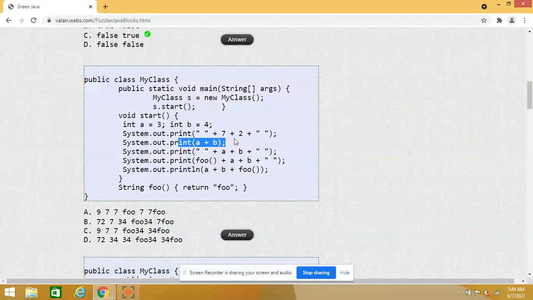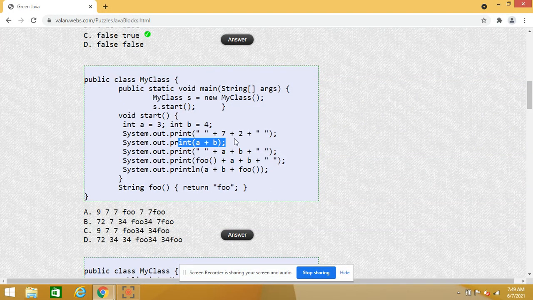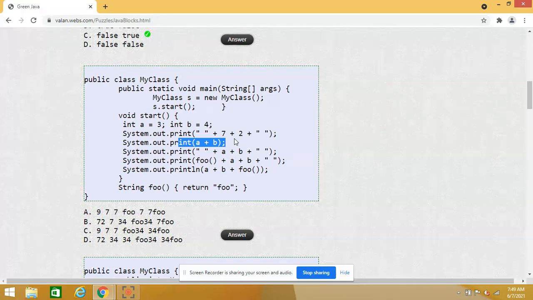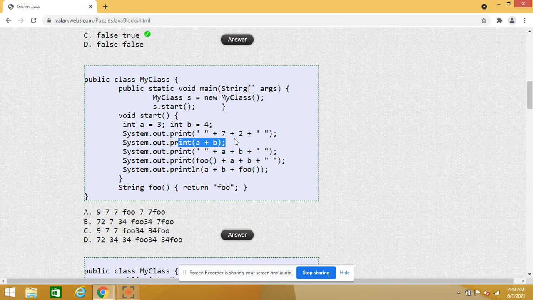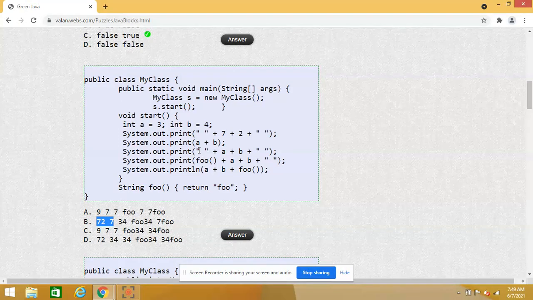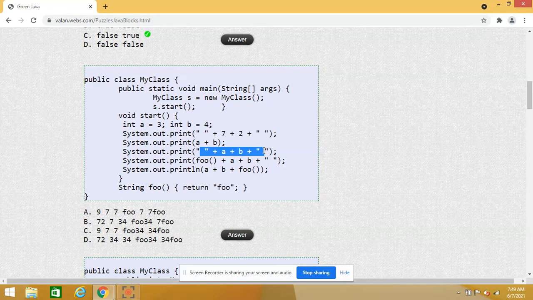The second line, a plus b, both are integers. I am not using any strings in this particular line, which means it is going to perform the addition of a and b. So a plus b is 3 plus 4, 7. So finally, 7 2 7. In the third line, again I am starting with a string plus a plus b plus a string.